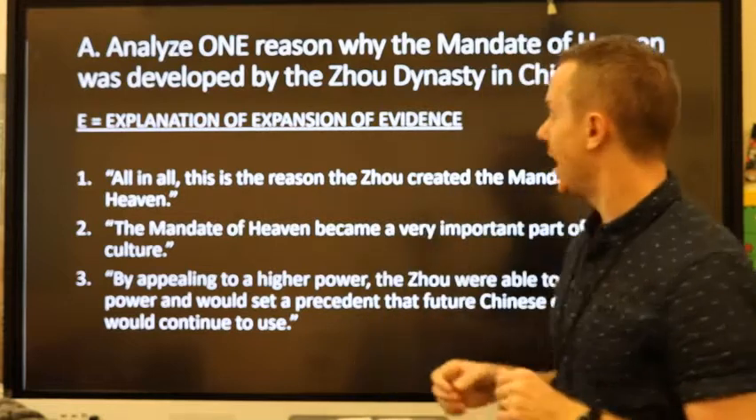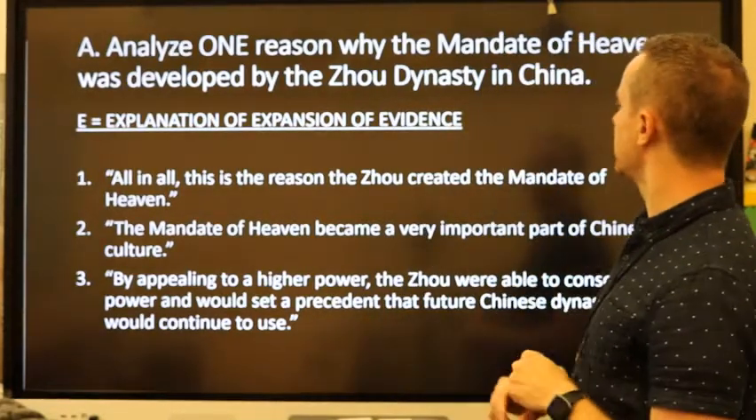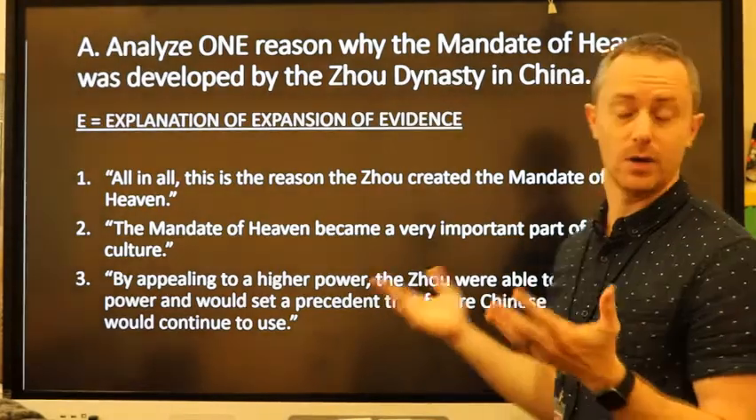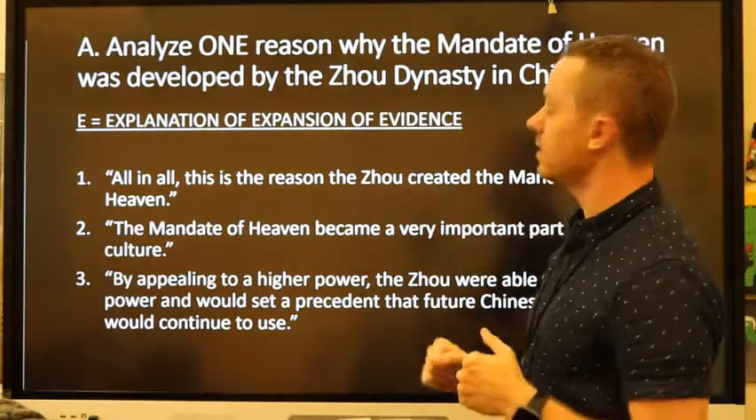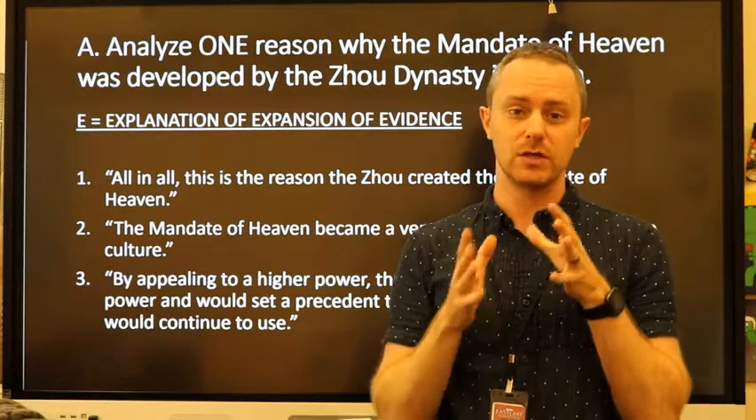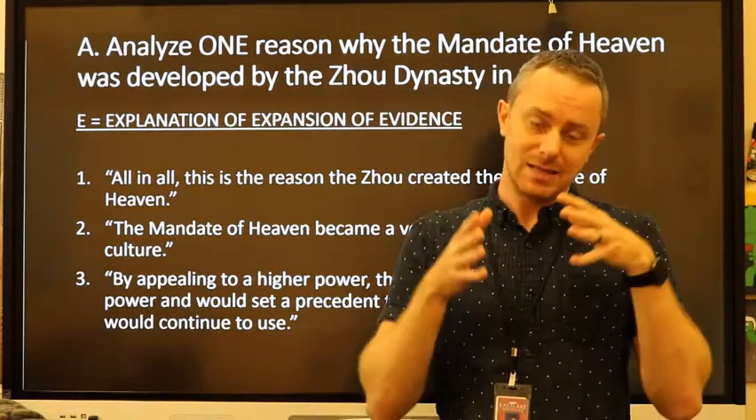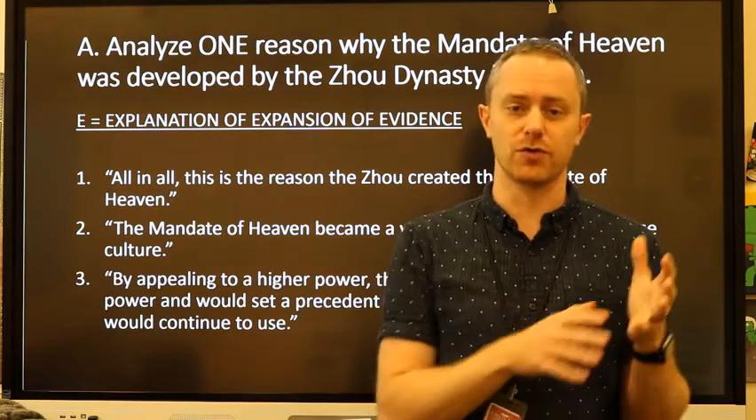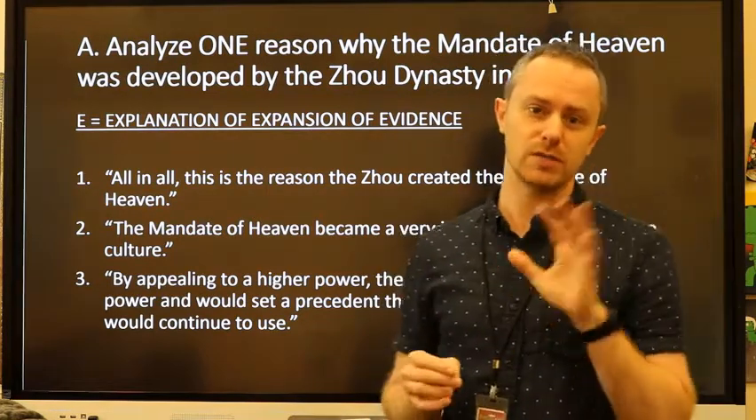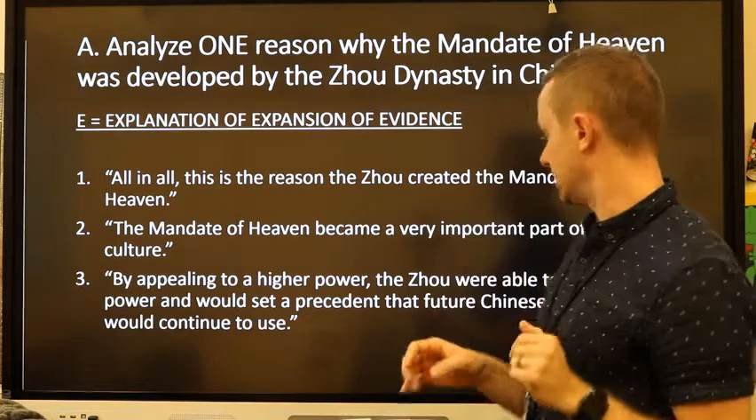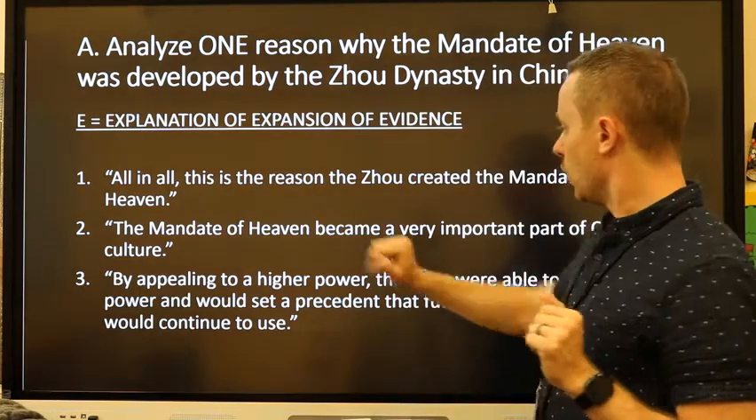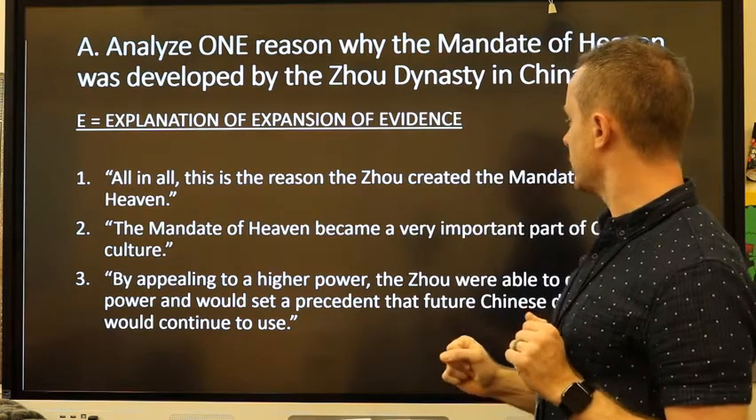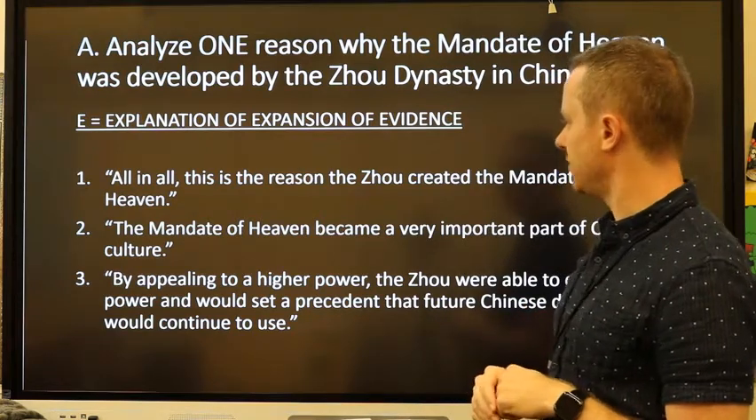First, let's reread our prompt. It says, analyze one reason why the Mandate of Heaven was developed by the Zhou dynasty in China. Okay, so we're looking for the why. In our previous video, for the specific evidence, we said that the reason was because they wanted to legitimize the overthrow, rather, of the previous emperor of the Shang dynasty. So here, we have 3 choices. One was all in all, this is the reason the Zhou dynasty created the Mandate of Heaven.